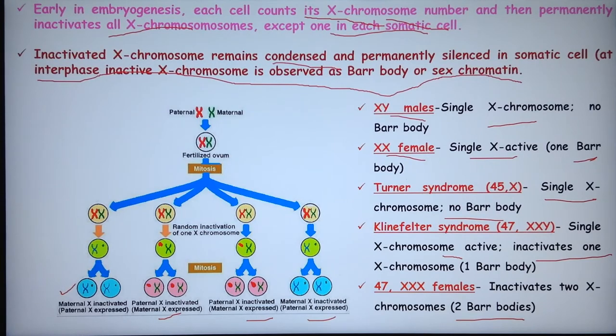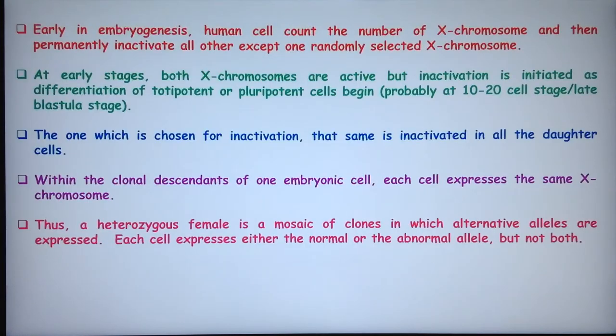So either of the X chromosomes can be inactivated in a female, or in a male who has a greater number of X chromosomes. Early in embryogenesis, the human cell counts the number of X chromosomes and then permanently inactivates all except one. At an early stage, both X chromosomes are active, but inactivation is initiated when differentiation of totipotent or pluripotent cells begins.